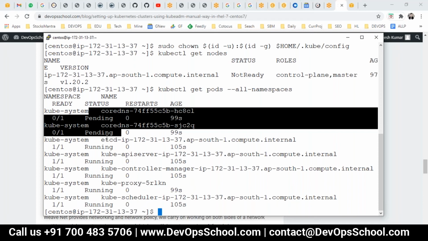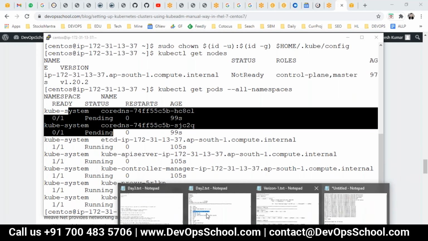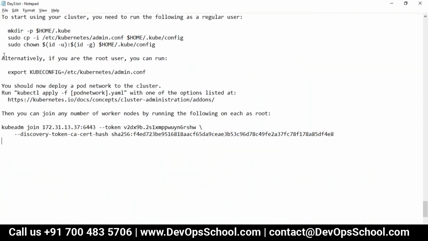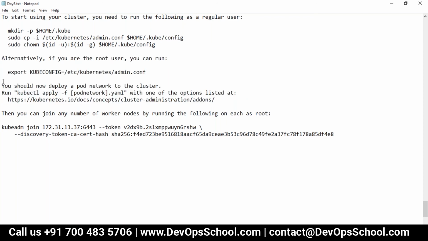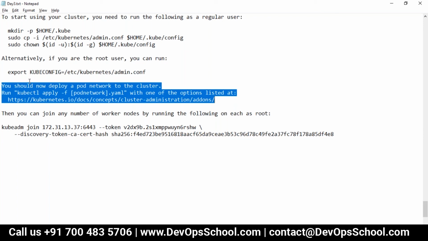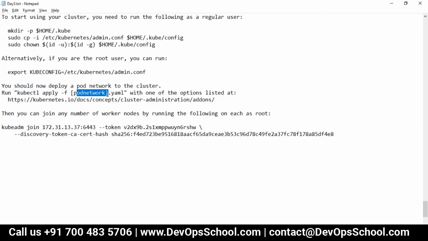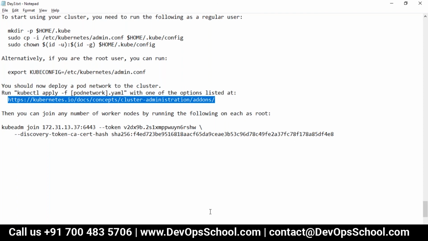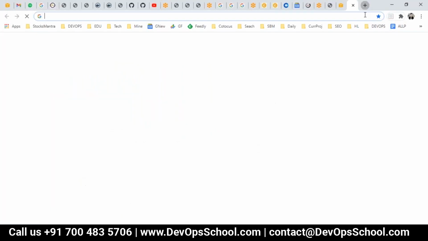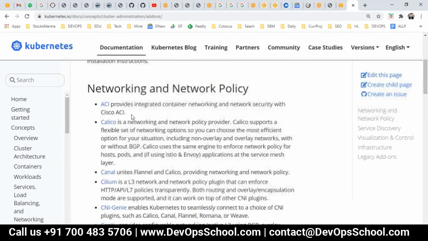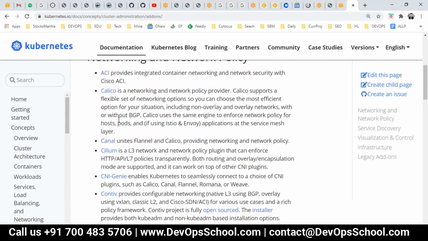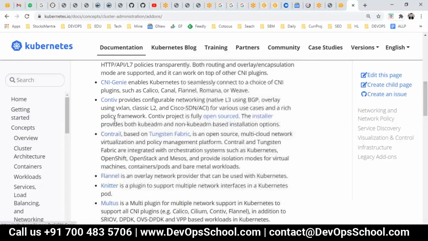If you describe it and troubleshoot a little bit more, you get to know the reason, but that is where the second part of the code will be helpful for you, and that is here, this selected one. Here you need to deploy the pod networking. Guys, so many pod networking solutions have been developed for Kubernetes which will work with kube-proxy. If you want to know in detail what the network policies are, ACI is there, Calico is there, Canal is there, Cilium is there, all these products are there.